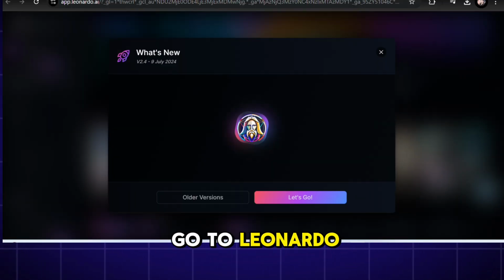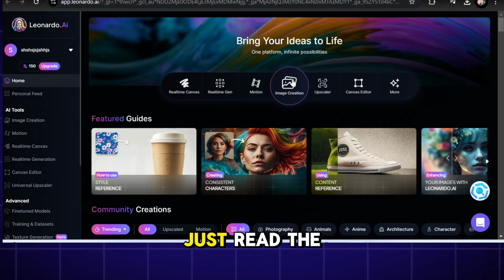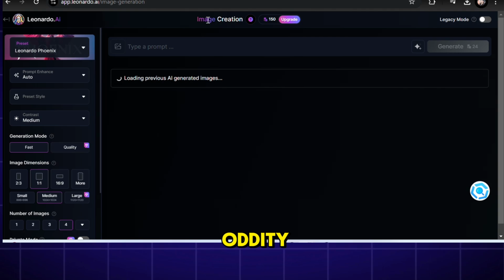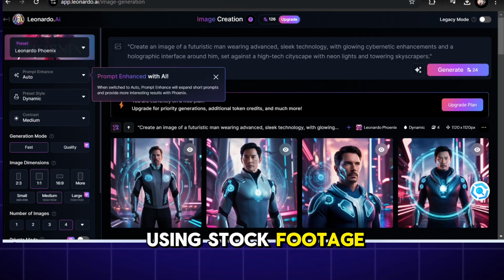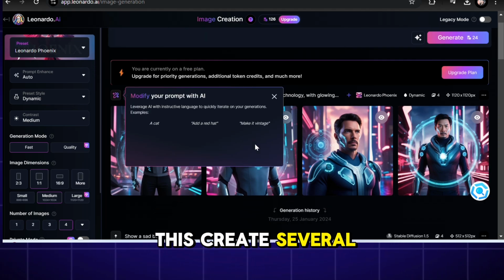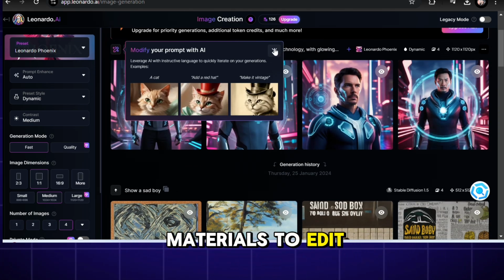After that, let's go to Leonardo AI and generate several images for the script. Just read the script and create these eye-catching images for some scenes. No need to create images for all the scenes because we are using stock footage as well. So just like this, create several images. With that, we have all the materials to edit the video.